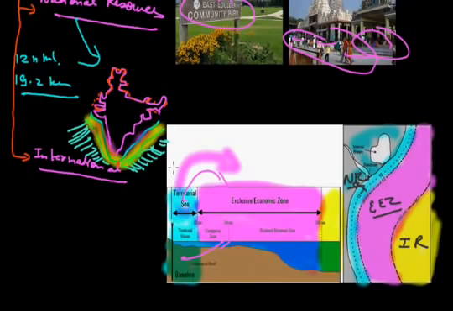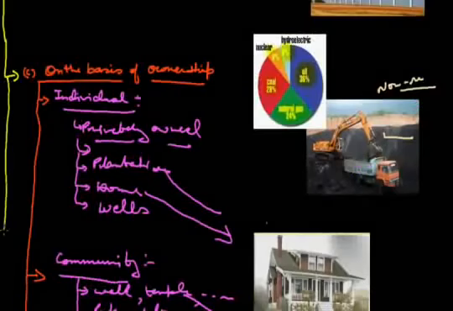Here in this diagram it's national resources. This one above 200 kilometers is international resources, and this is called the exclusive economic zone, which is a part of national resources.